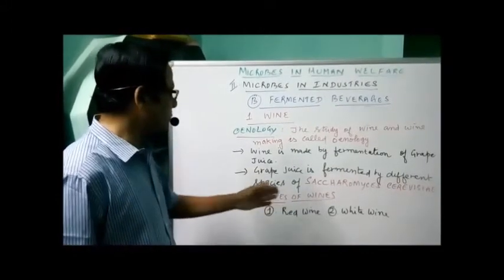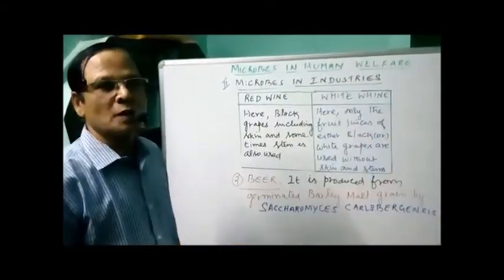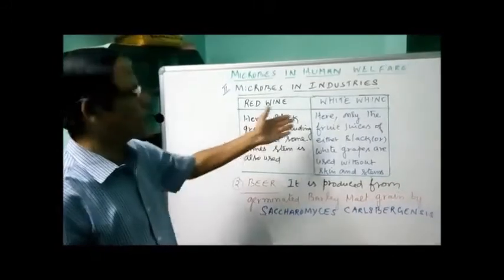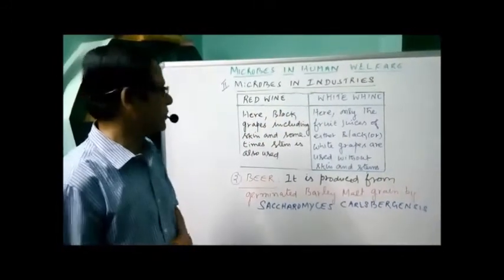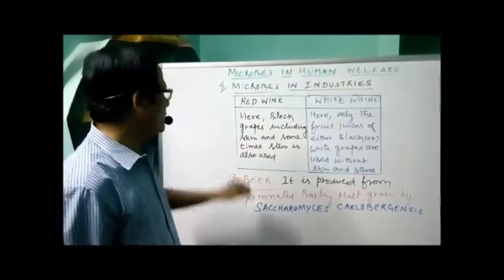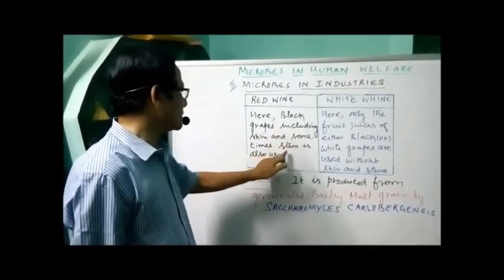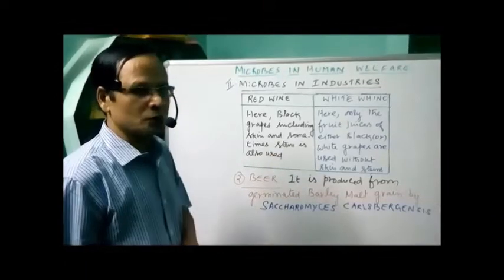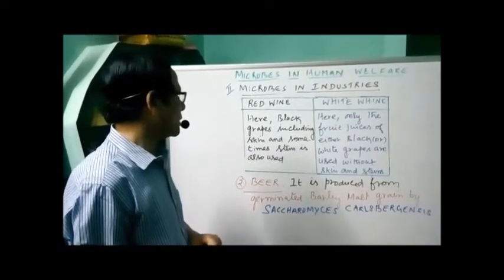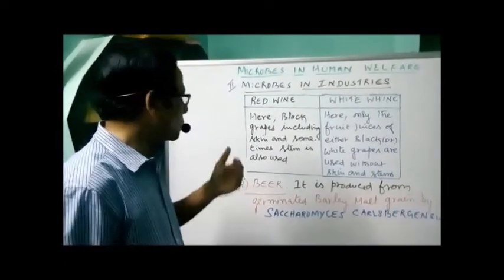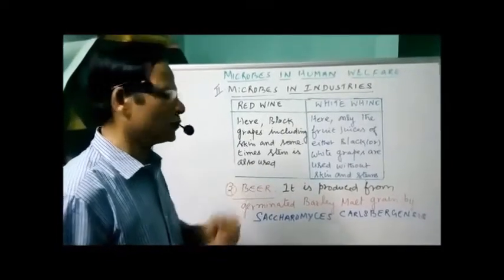I'll write down the difference between these two on the board. I already discussed the differences between red and white wine; here I wrote them on the board. Here, black grapes including skin, and sometimes stem, are used, the entire fruit.